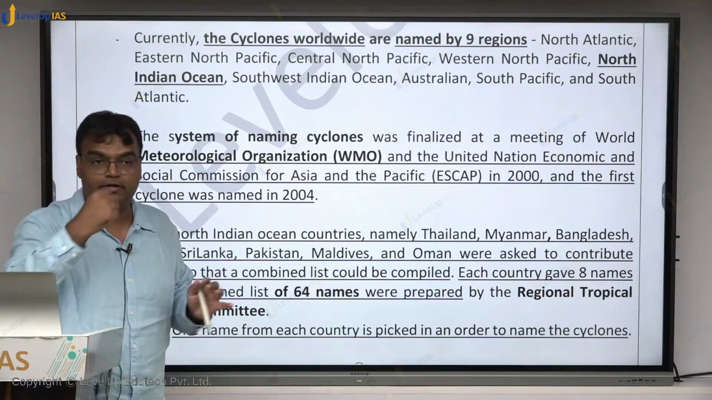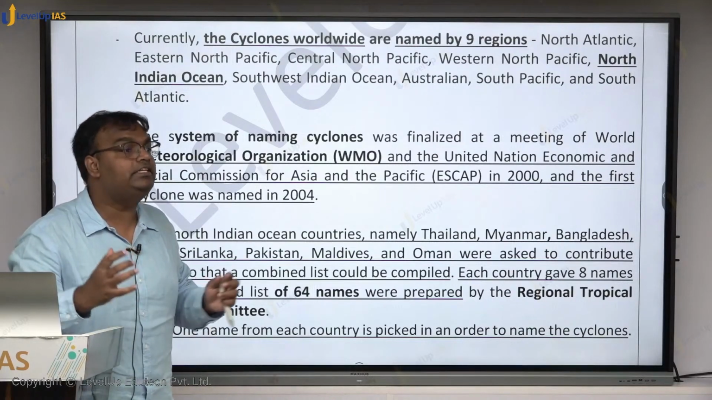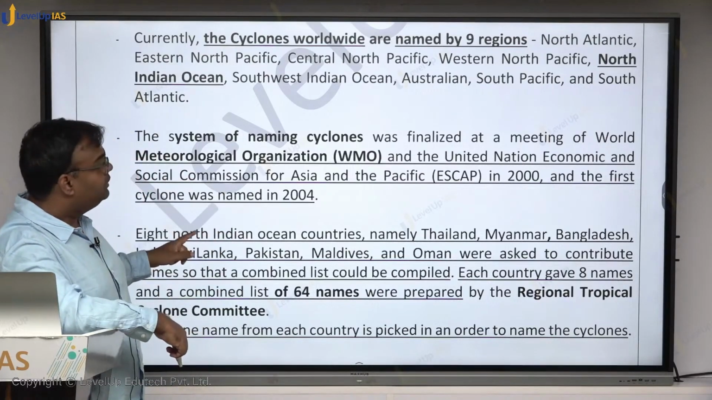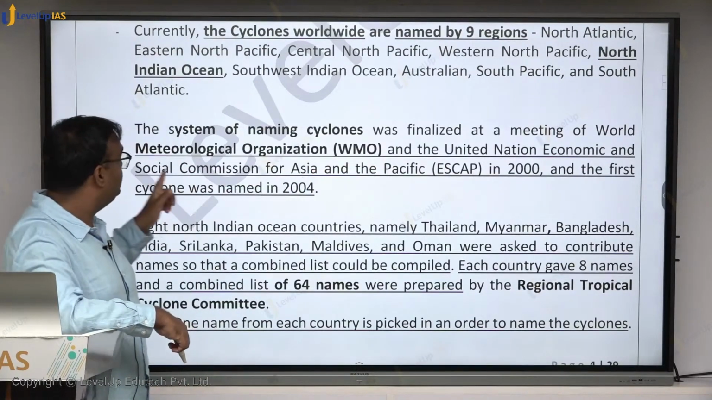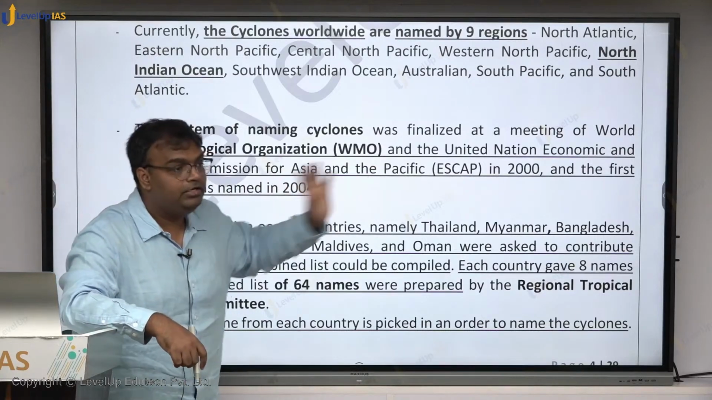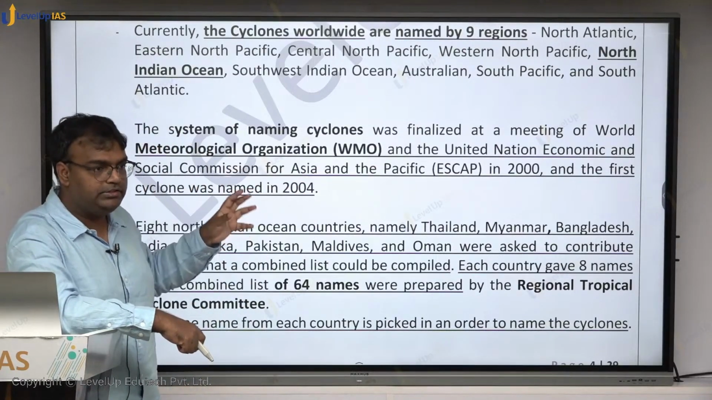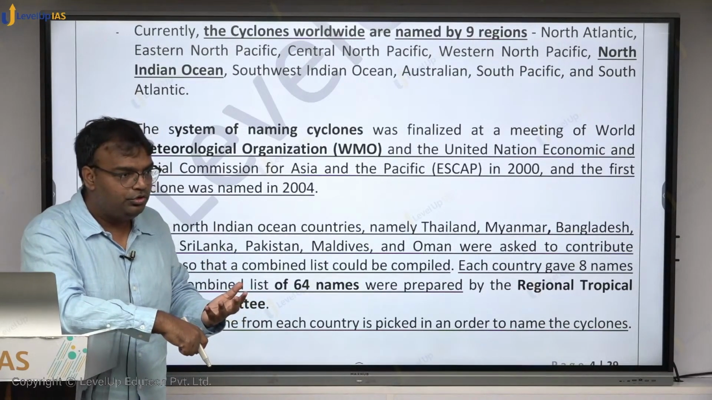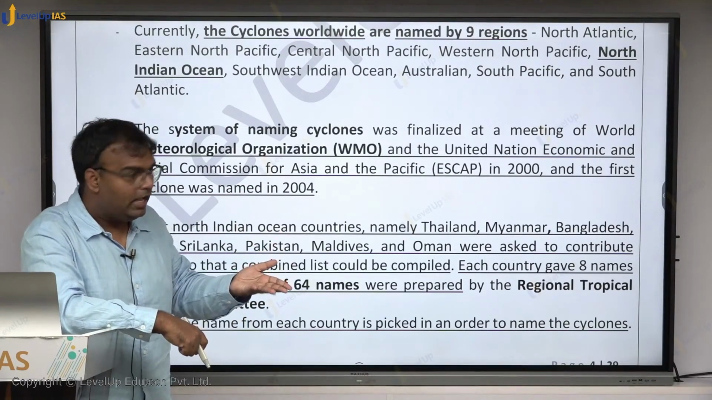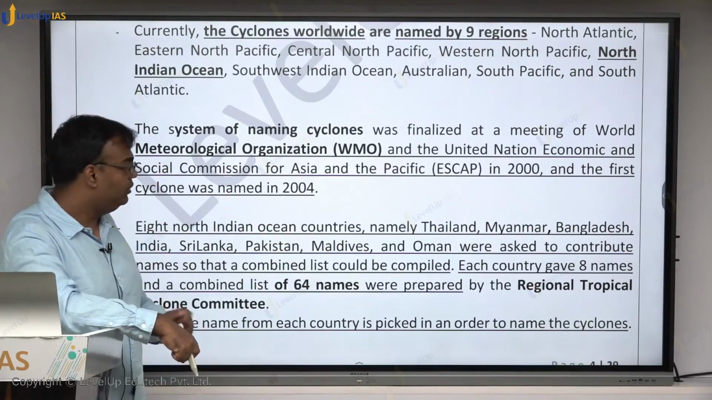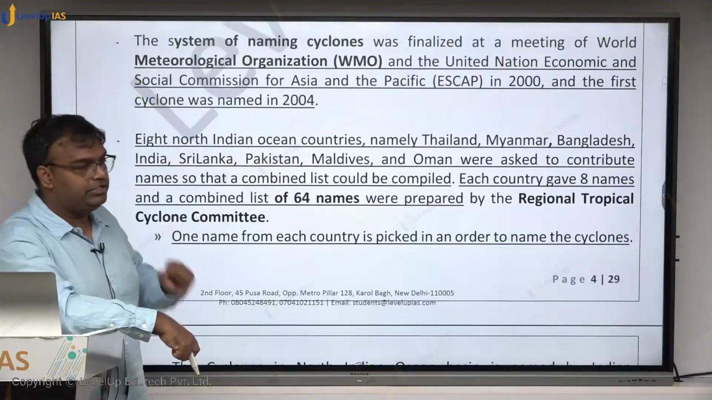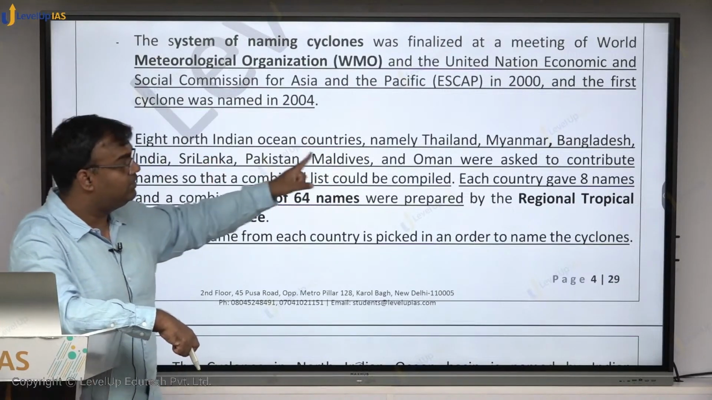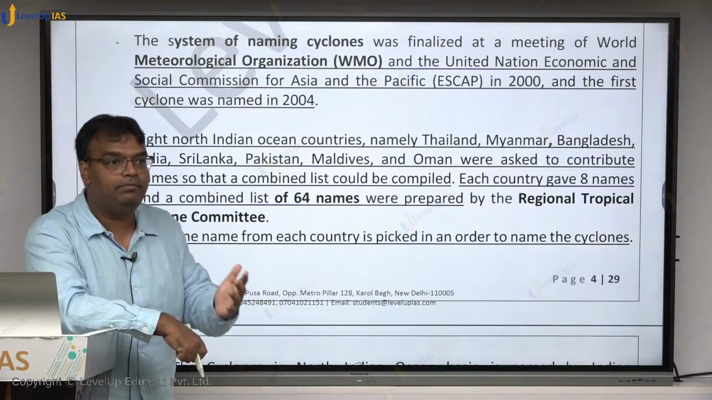तो हमने बोला ना, these 8 countries come together. How did they decide कि this is how we'll name cyclones? It was finalized by WMO in their meeting, WMO and the United Nations Economic and Social Commission for Asia and the Pacific in 2000. These two organizations together decided how naming should occur in the North Indian Ocean region, and the first cyclone was named in 2004. Initially 8 countries had participated: Thailand, Myanmar, Bangladesh, India, Sri Lanka, Pakistan, Maldives and Oman, who used to get affected by cyclones.